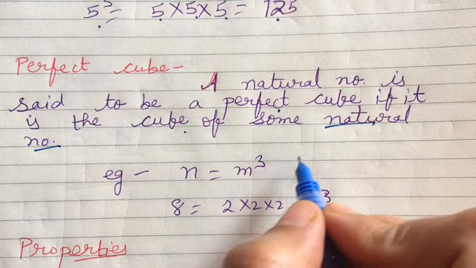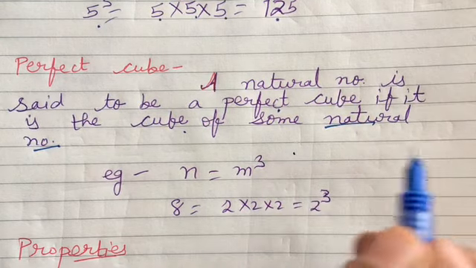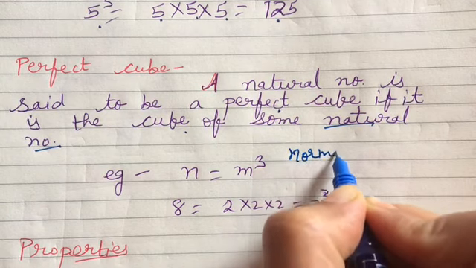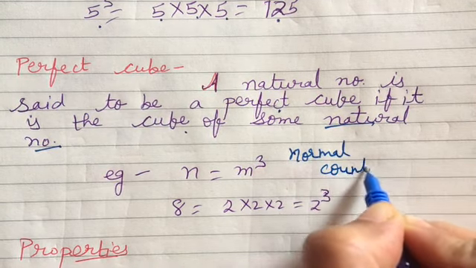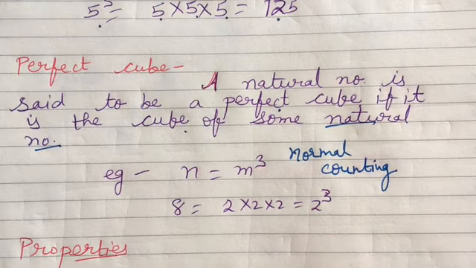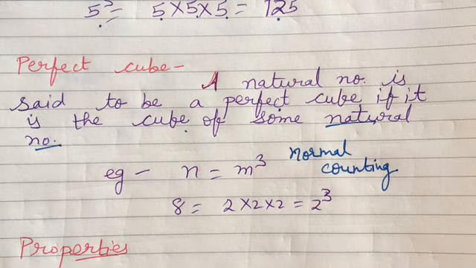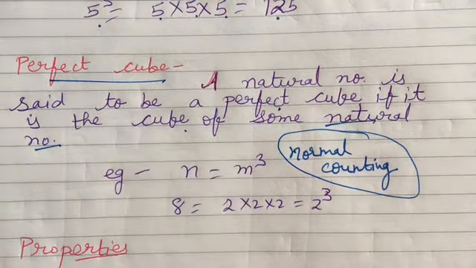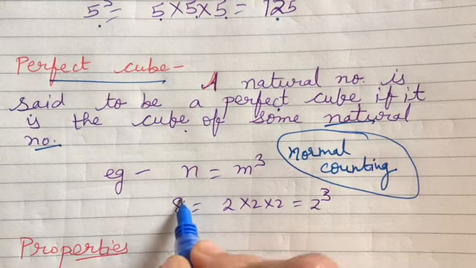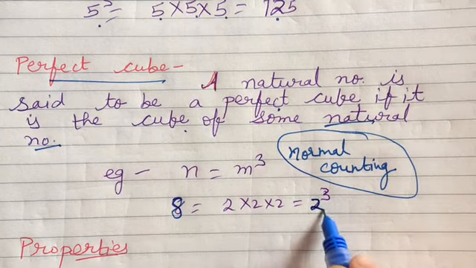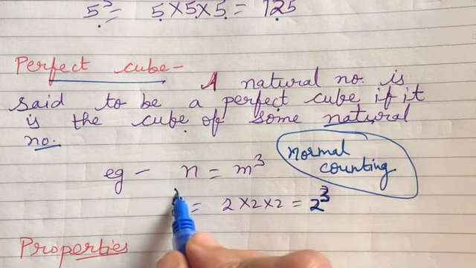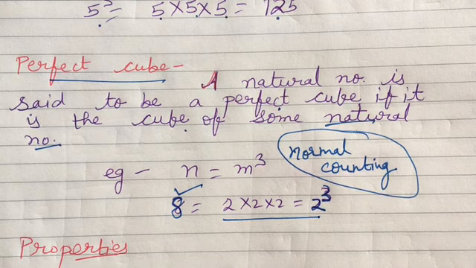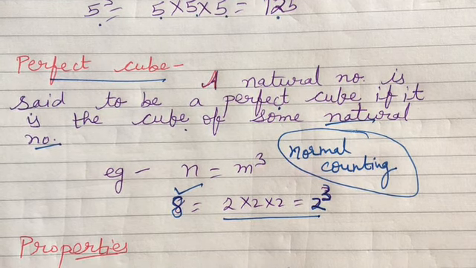That means if after taking the cube of a number, the answer that comes is a normal counting number, 1 2 3 4 5 6 7 8 9 10, these are the counting numbers. So if the answer comes in the form of counting numbers, then that will be a perfect cube. For example, 8: 2 cube is 8, so 8 is a natural number, so it is a perfect cube. It should not come in decimal form; the answer should come in the form of a natural number, then it will be a perfect cube.